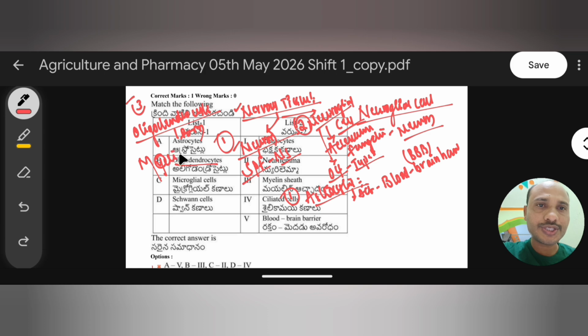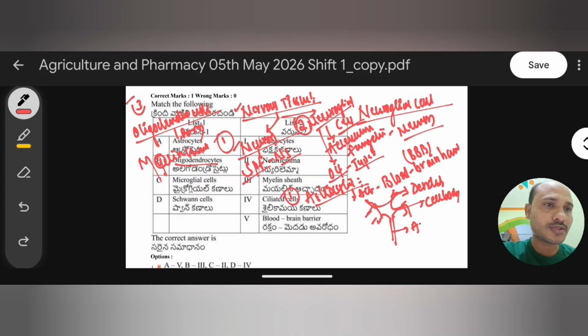We know the neuron structure is like this: these are the dendrites, here is the cell body of the neuron, and this is the axon. The axon is covered with a sheath, called the myelin sheath. This myelin sheath is formed by the oligodendrocyte cell.